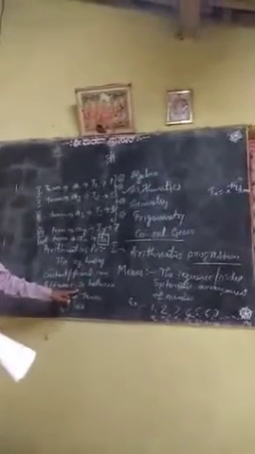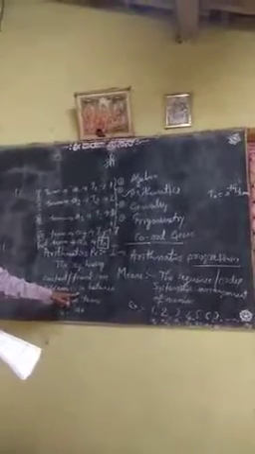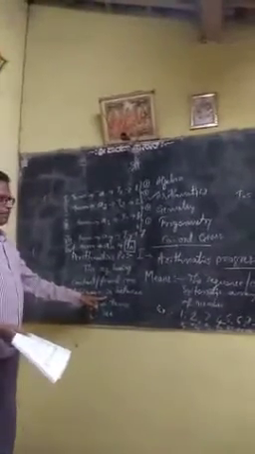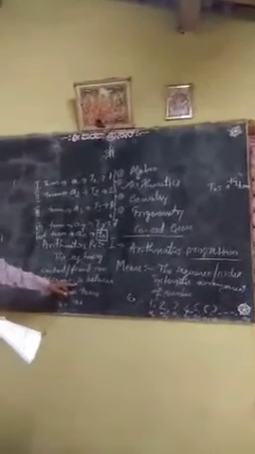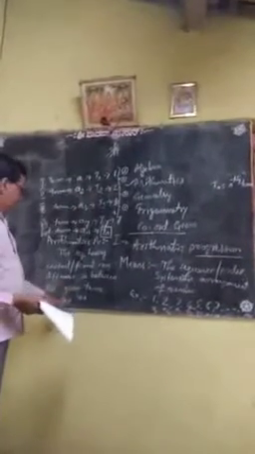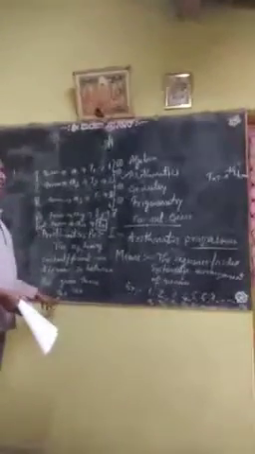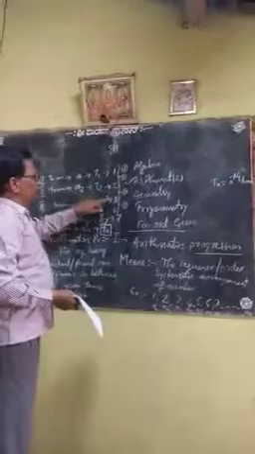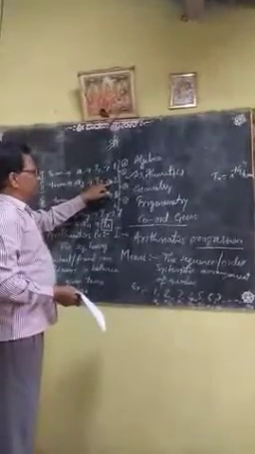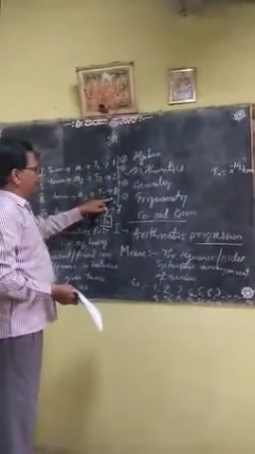So if in such a sequence the common difference becomes equal, such a sequence is known as the arithmetic sequence, arithmetic progression. I think you all understand the topic here. Very simple topic is the arithmetic progression. So A is here the first term. AN is here means what then? A1 here, this one is 1, this one is 2, 3. 1 is increased here, again 1 is increased here, again 1 is increased here.